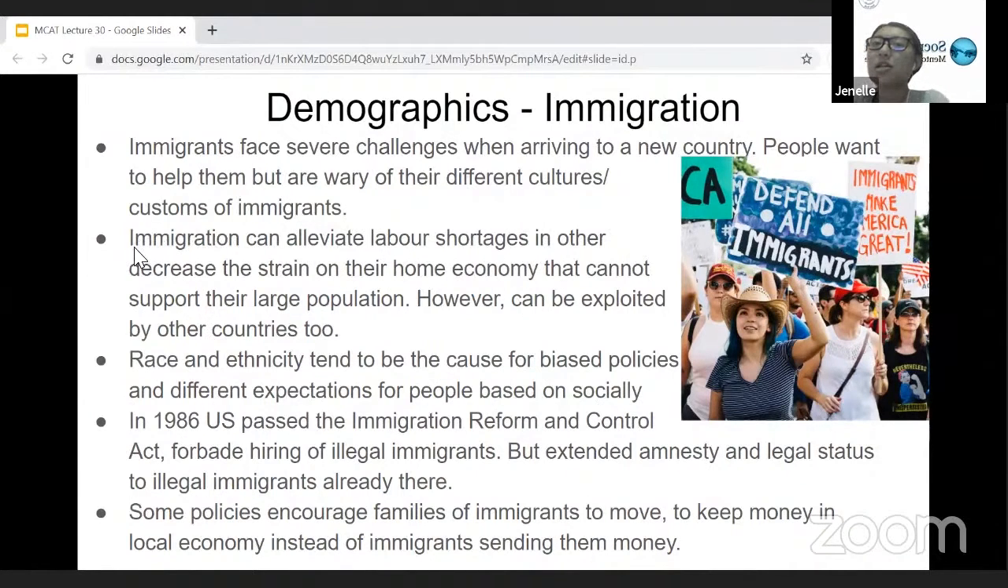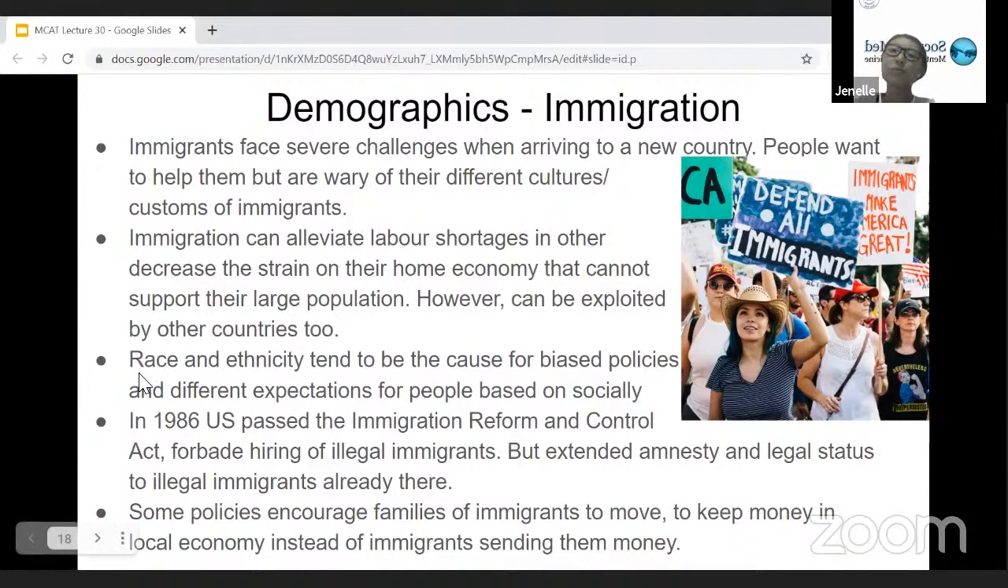And immigration, so I guess one of the reasons for immigration is because it can alleviate labor shortages in other countries. But then at the same time, it can also decrease the strain on their home economy that cannot quite support the large population. So it's a benefit for both the other country and their home country. But at the same time, immigrants can also be exploited by other countries too, depending on how they treat these immigrants when they come to their new country. So that's I guess two sides to that.